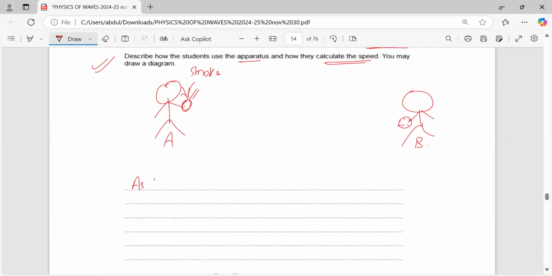As student B sees the smoke, he turns on the stopwatch.